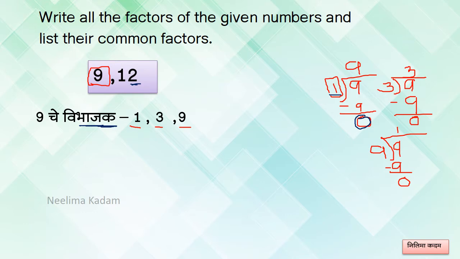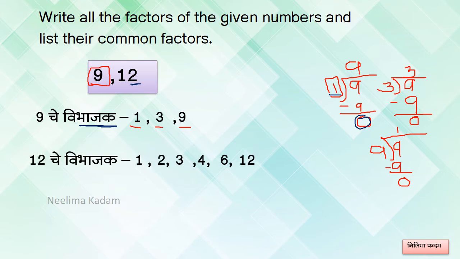So which are the factors of 12? 1, 2, 3, 4, 6 and 12 itself. The number 1 and the number itself are the factors of every number. Remember this. So we got these divisors of 12.